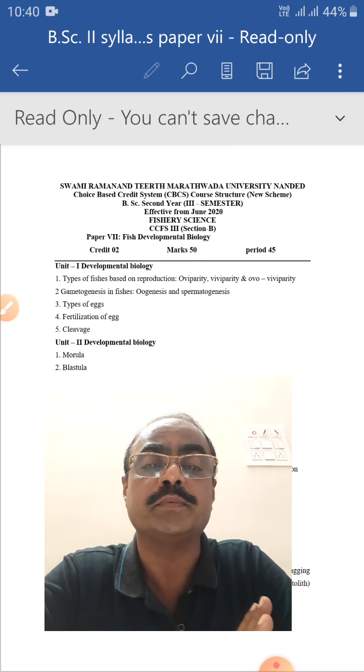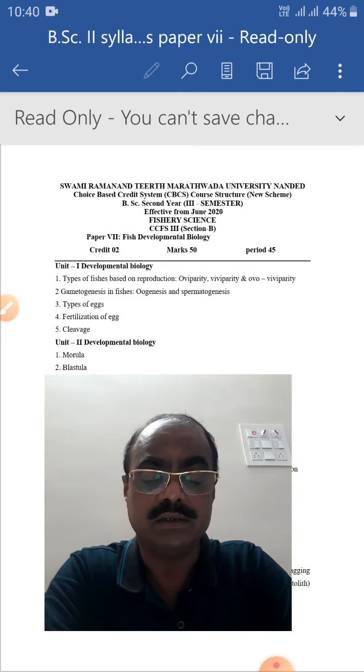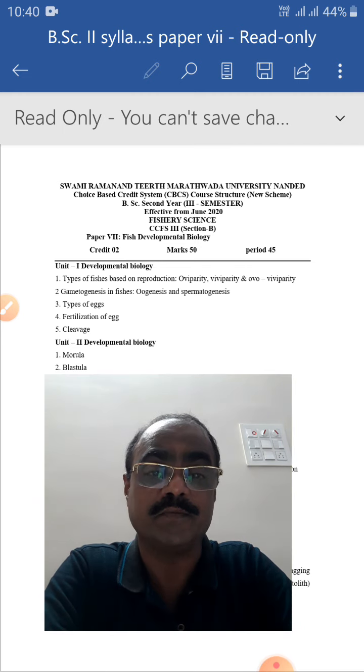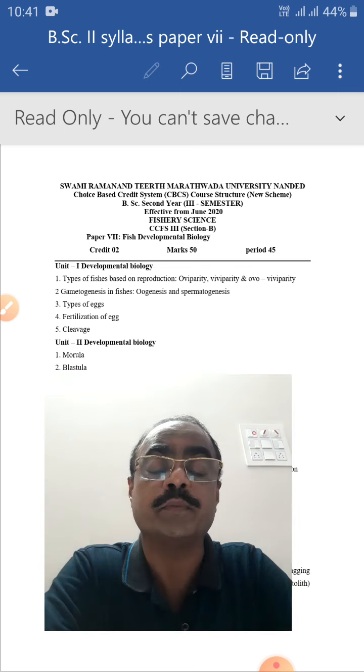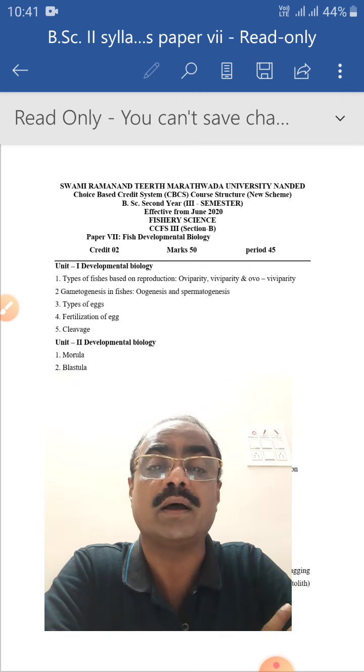There are 2 types of egg hatching. First, the eggs remain in the mother's body until they are ready to hatch, and after hatching, 2 types of larva come. There is a small larva without metamorphosis, or a complete larva through metamorphosis.